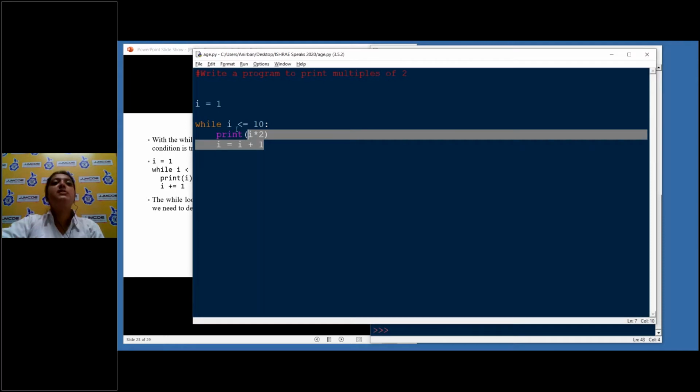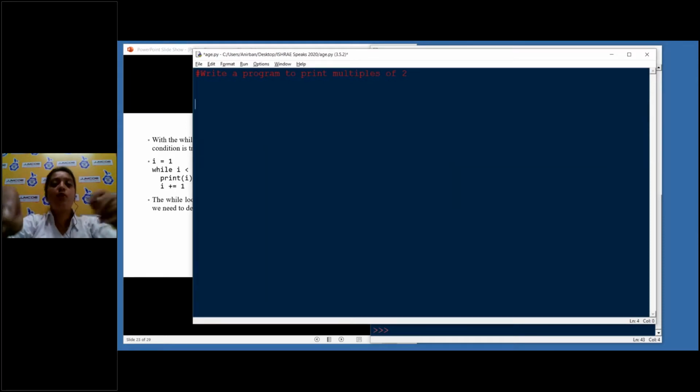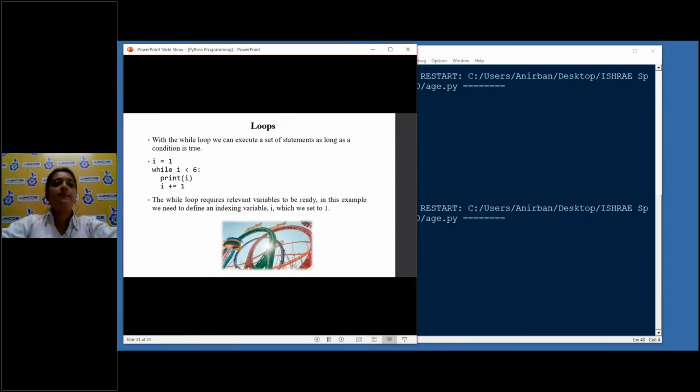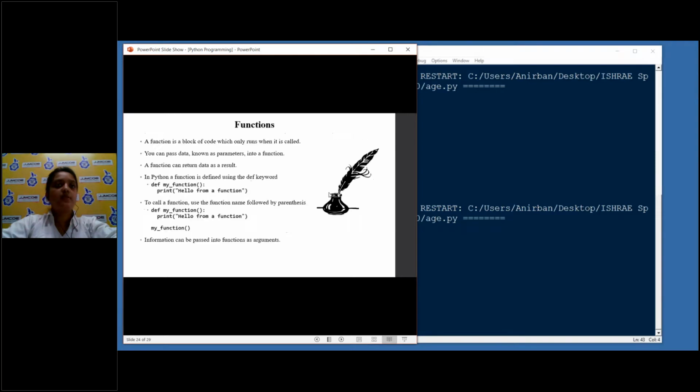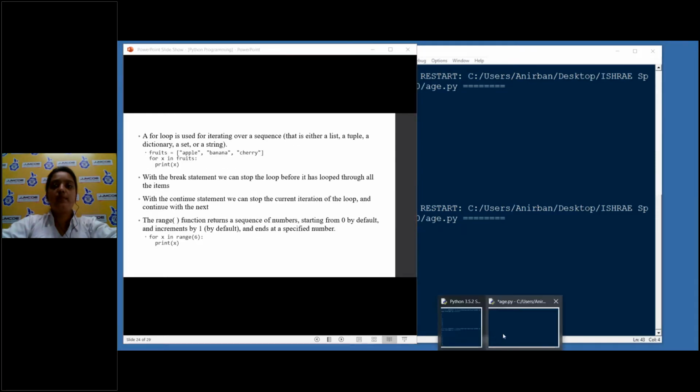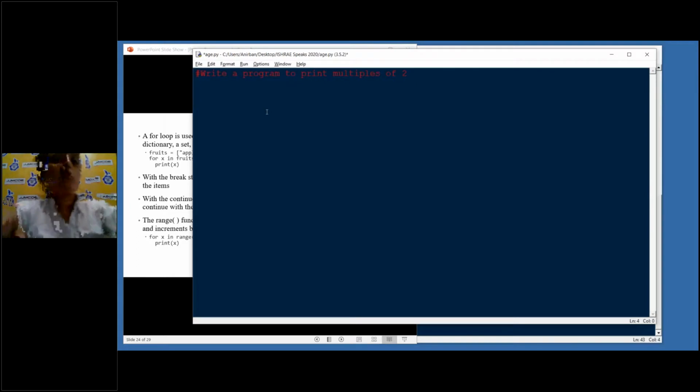The same thing can be done using the loop called the for loop. So here's pretty much lots of explanation, but simply I'll explain it. The for loop does the same as while, but it takes i here: for i in range. It takes a function called range, and range basically means the range of values that we want. How many values do we want? We want the 10 multiples of 2. So we take 1 and we take 10.